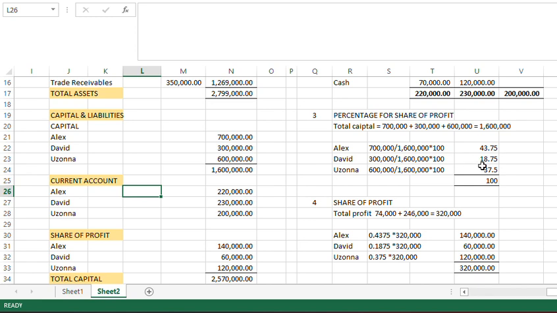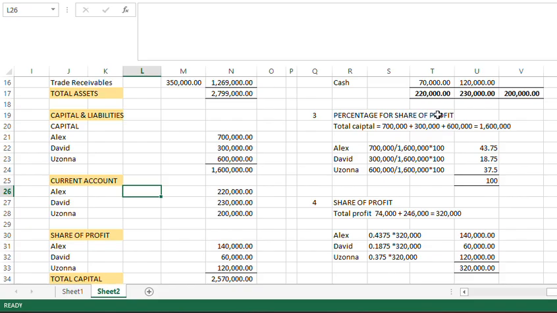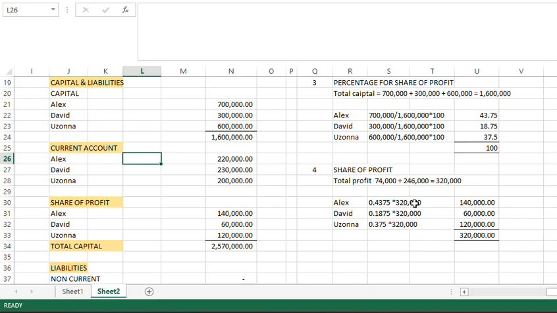David, the same thing. Hosanna, the same thing. So we have this is percentage for share of profit. Then we have share of profit. Now, due to that, the question did not tell us whether there is additional or another capital introduced after last